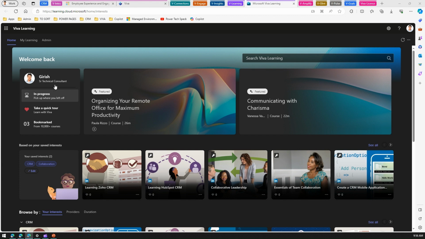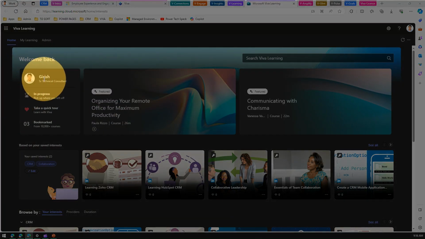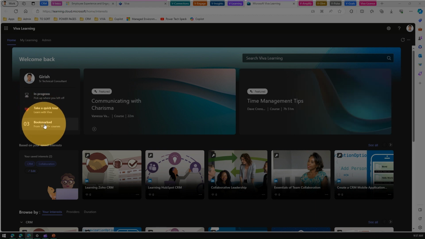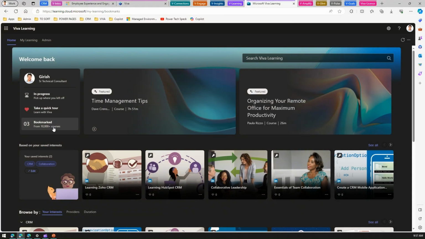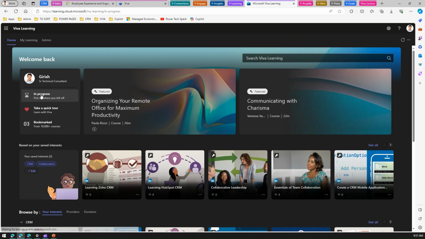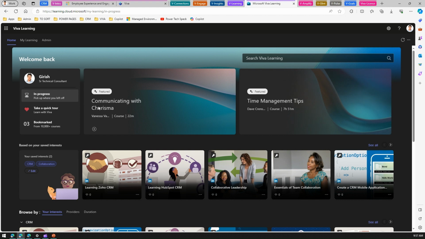Okay, so on the left hand side you will see your profile info. You can see the in progress. You can see the bookmarks which you have made. If I click on bookmark, it will basically show you all the bookmarked items. Okay. If I click on in progress, here you will see all the in progress videos for you.